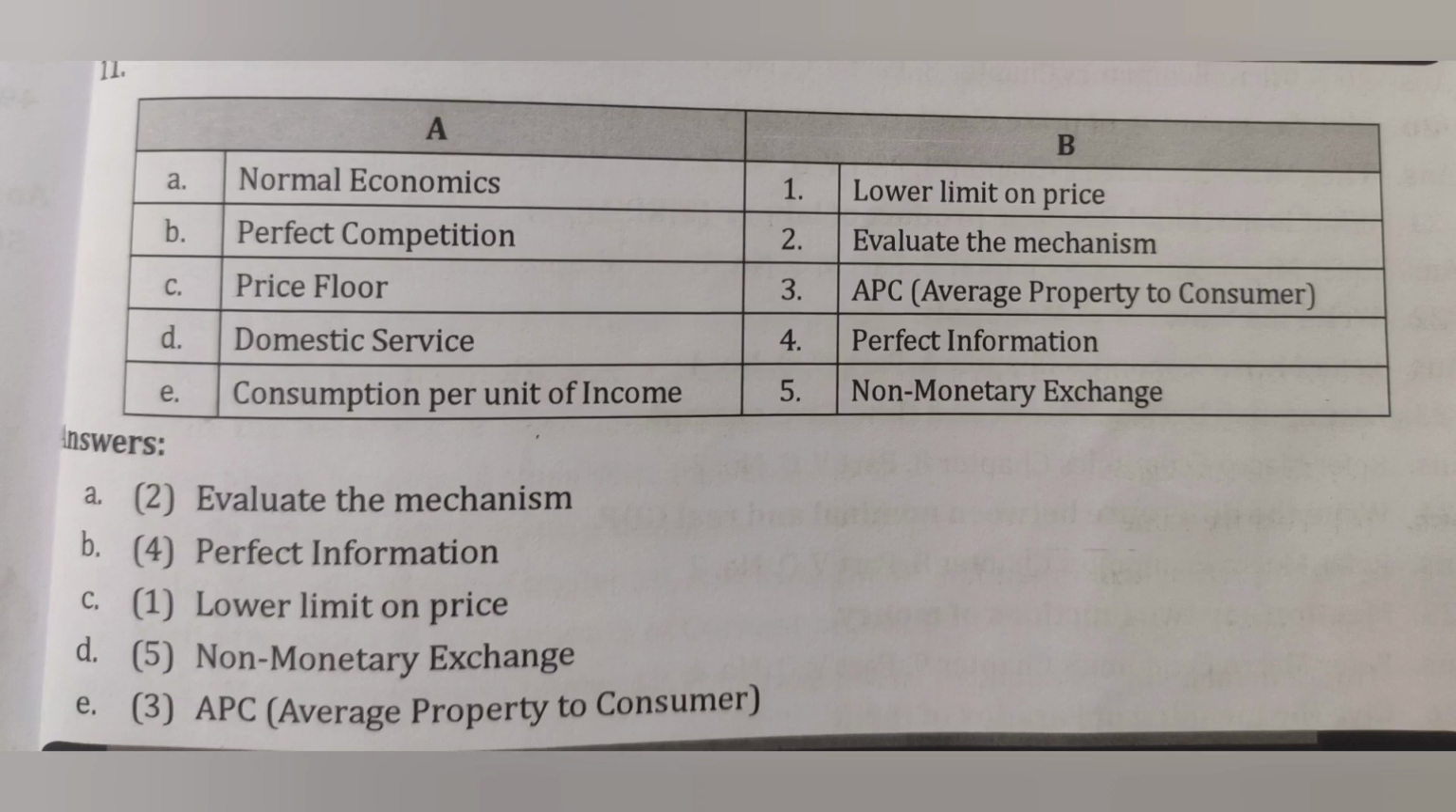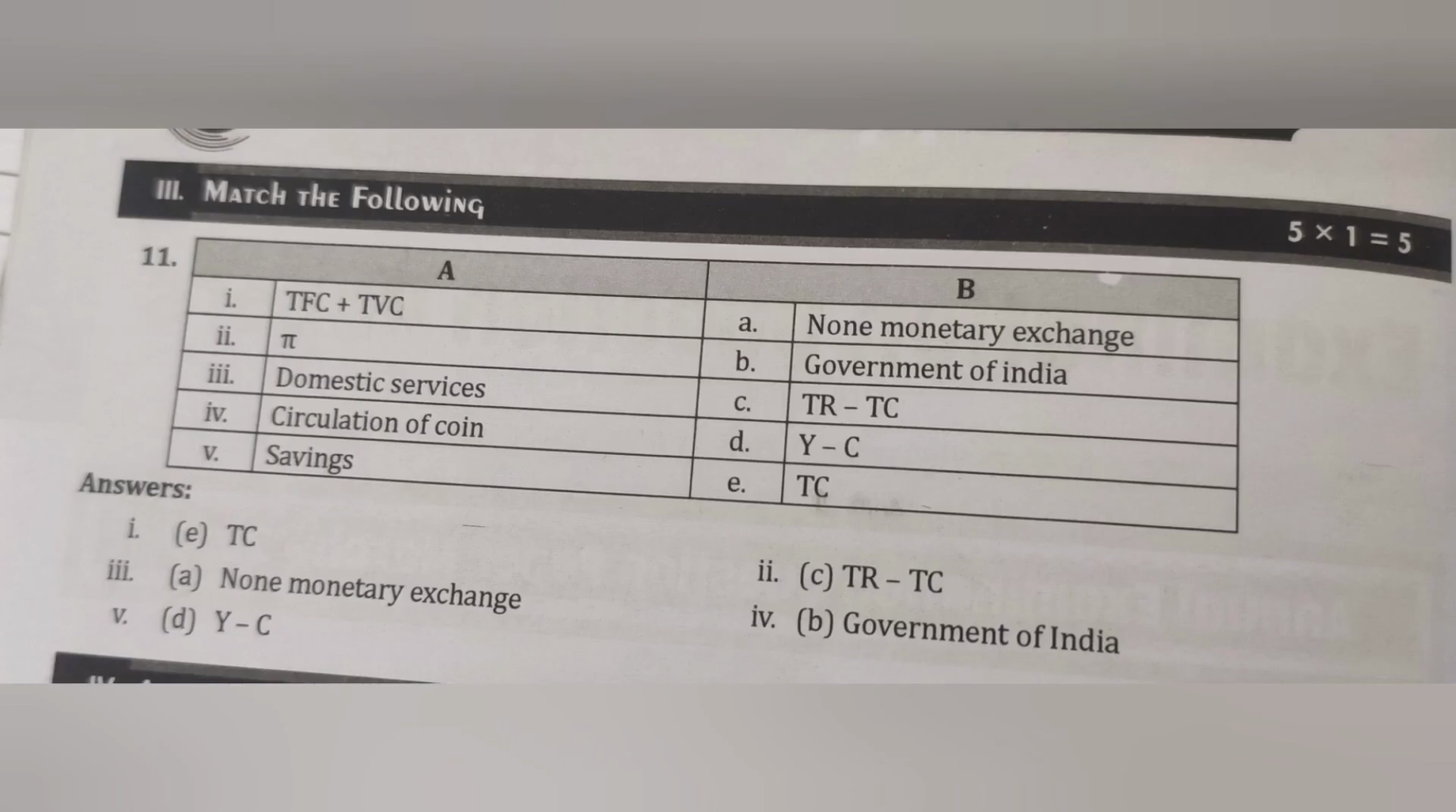Perfect competition, where the people have perfect information. Price flooring, that is floor means lower limit. Domestic service is a non-monetary exchange. Consumption per unit of income is average propensity to consume, APC, but that is not there in your syllabus point of view, only you have these four.